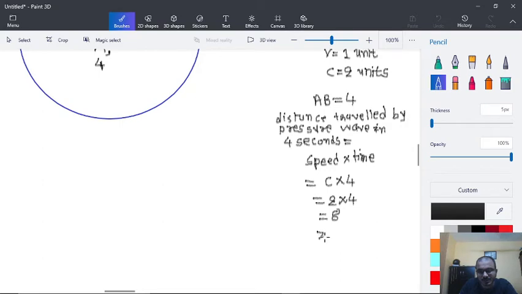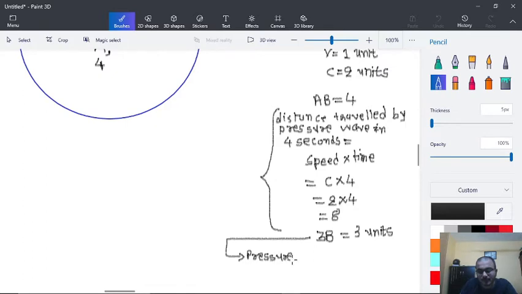By applying the same logic as done over here, the pressure wave will travel through 6 units.